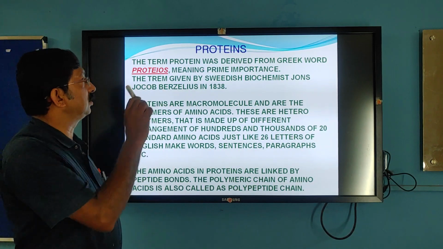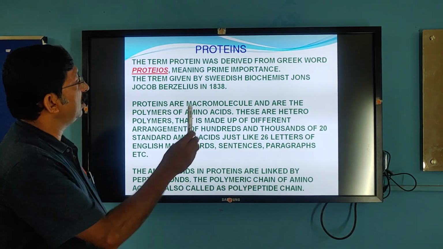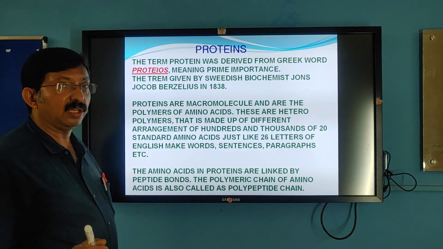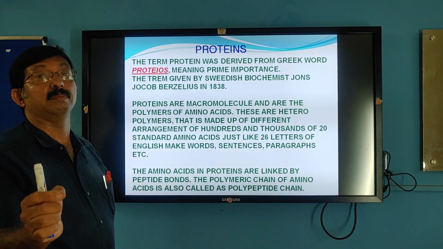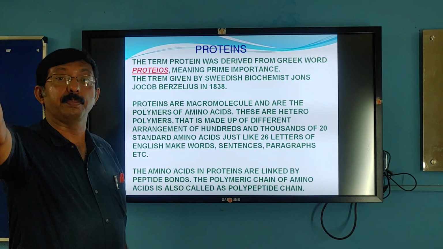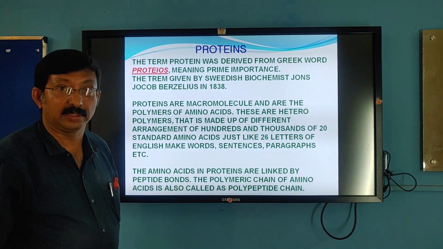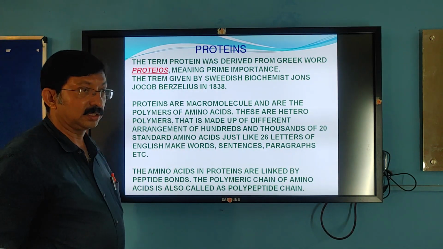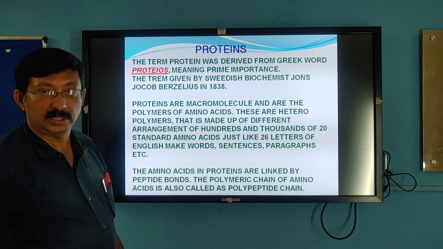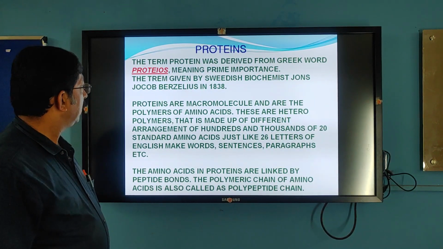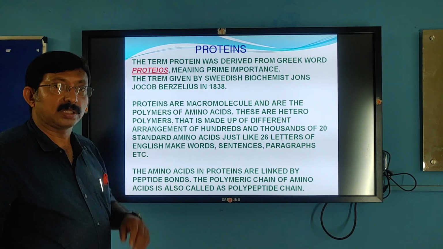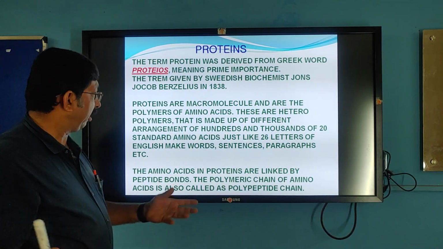What are proteins? Proteins are derived from the Greek word proteios, meaning of prime importance. Prime means very important, just like prime minister, very important, first minister, like that. So prime importance. And the term was given by a Swedish biochemist called Jöns Jacob Berzelius. So proteins are made up of amino acids. They are the polymers of amino acids, many amino acids.